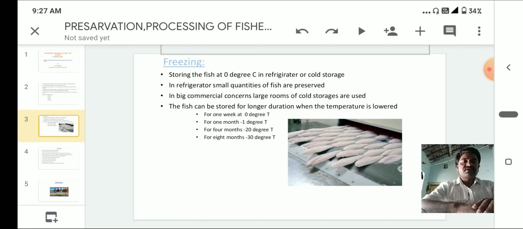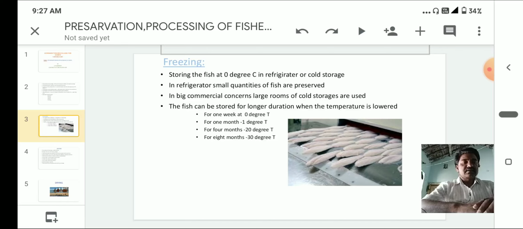In big commercial concerns, large rooms of cold storage are used. So for example, in Vizag, there are big fish cold storages.